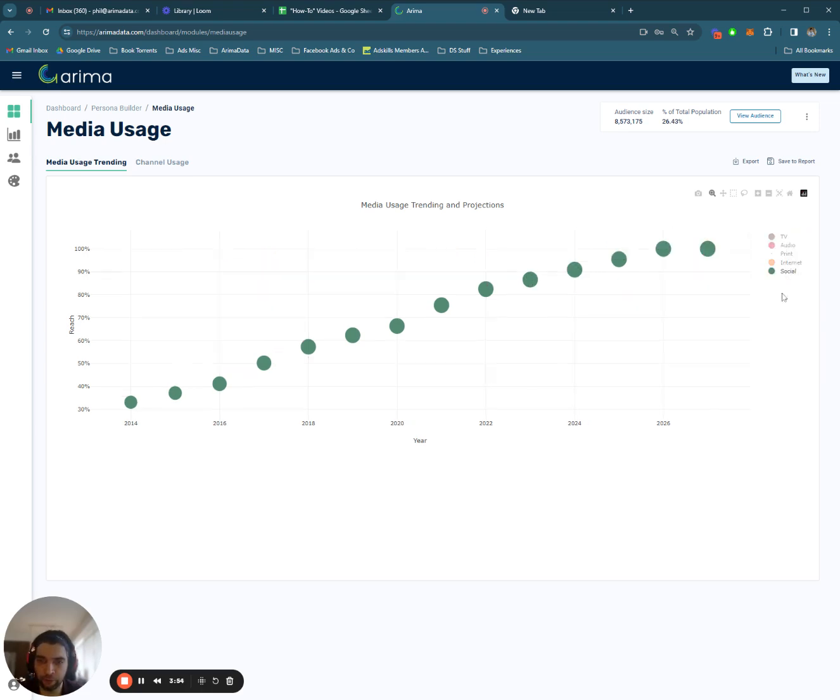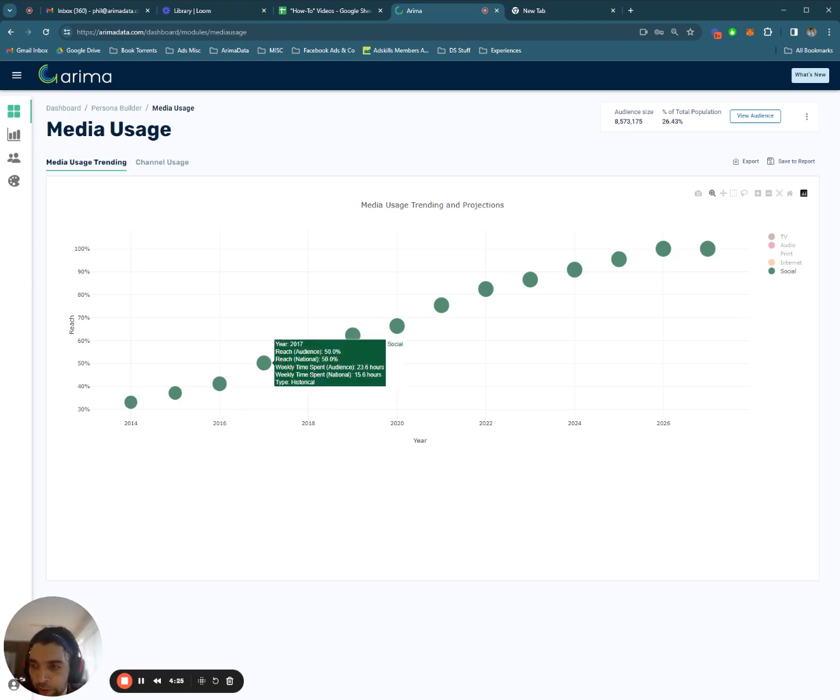So if I narrow this down to just social for now, you can see in 2016, you could reach 41% of cat owners as well as 41% of the entire national population via social media. Our audience spent 22.5 hours on social media compared to the national average of 14.9. It just means that our audience is more likely to consume social media at almost 1.5x rate, 7.5 hours more than the average person.